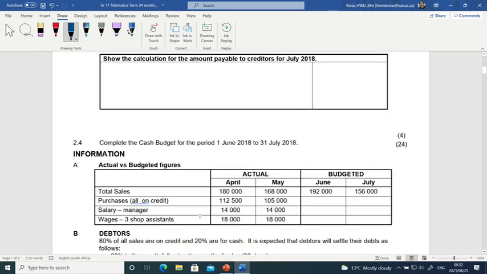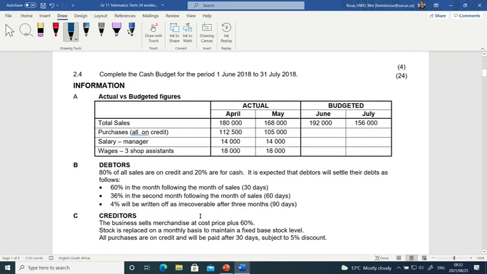If we go down, information A, actual versus budgeted figures. And there's our total sales for April, May, June. So we know that the total sales for June will be 192,000.